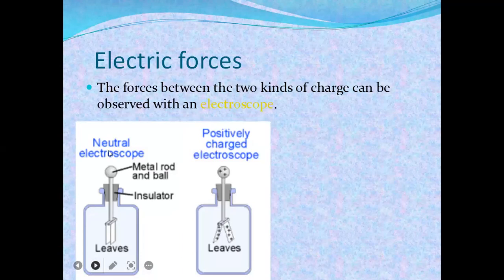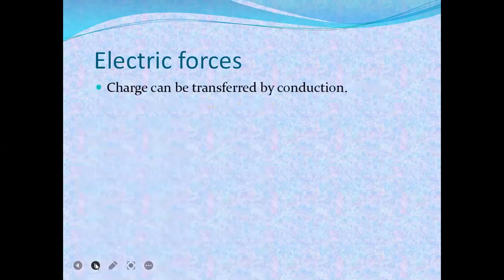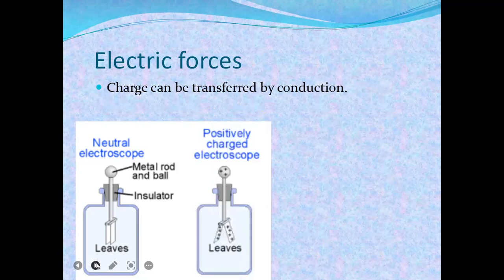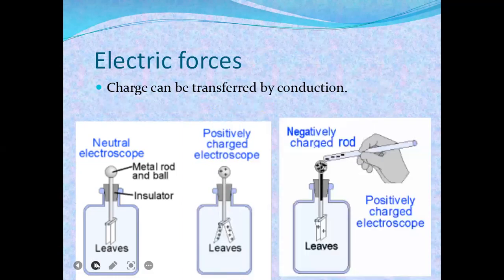This is why it is neutral. And positively charged, you must know, because this electroscope will be positively charged. So charge can be transferred by the induction process. And this is positively charged, and this is negatively charged. By the induction process, we can produce this in the electroscope.